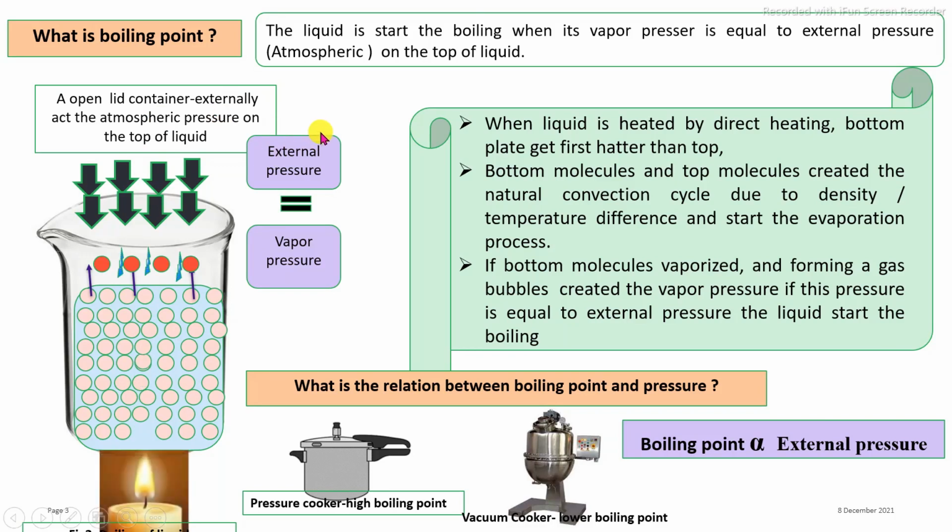That means if the external pressure is reduced, then the vapor pressure required to equal the external pressure is lower, and boiling of that liquid starts. If the external pressure is high, then more vapor pressure is required to start boiling. If more vapor pressure is required, then more heat must be added in order to create the vapor pressure equal to the external pressure. Then boiling starts. These are the main relations with respect to vapor pressure, external pressure and the evaporation process.